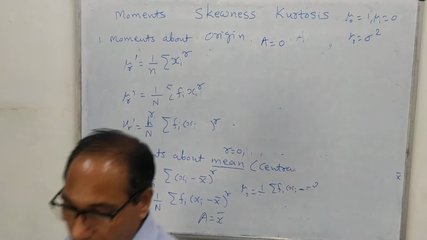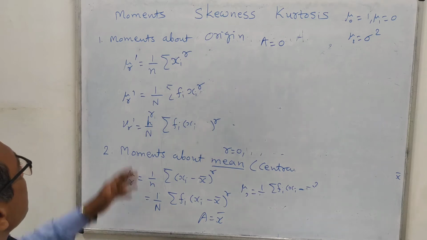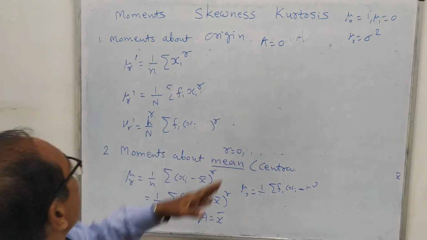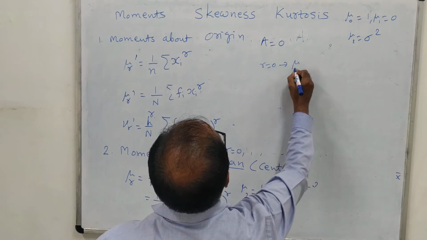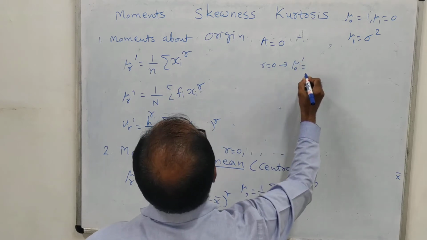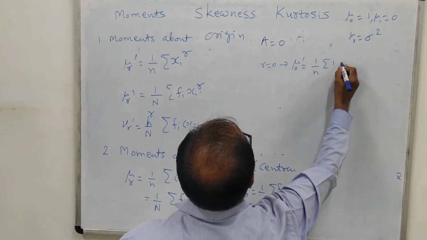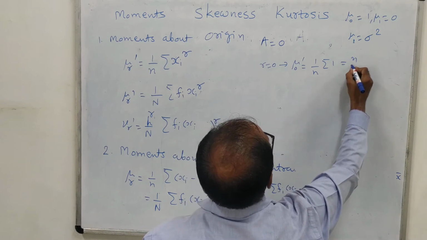Likewise, in the case of the moment about an origin, we will try to find out some of the values just like mu 0, mu 1 and mu 2. So when we put r equal to 0, we will get mu 0 dash. Mu 0 dash is 1 upon n sigma xi raised to 0. This is nothing but 1, but sigma 1 is nothing but small n. So n upon n is 1.